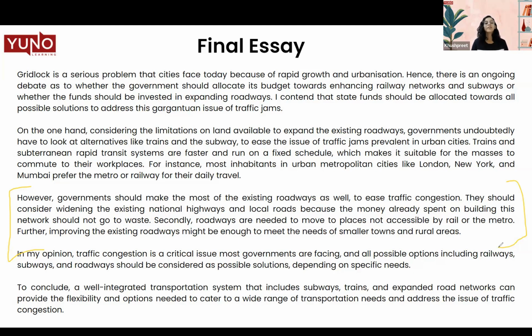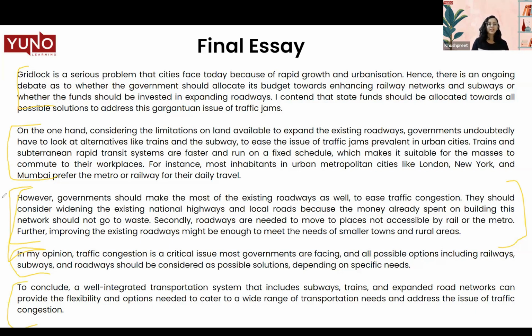But moving on to the entire essay, so see there we have the introduction, we have the body paragraph 1, body paragraph 2, the opinion paragraph because it was a balanced opinion, and the conclusion. So this makes a well-rounded final essay.